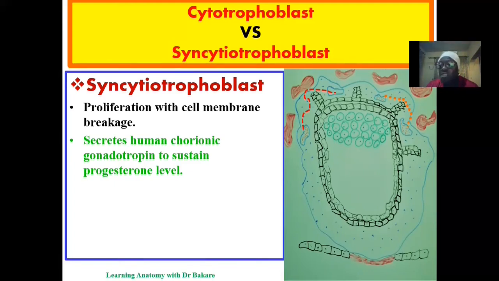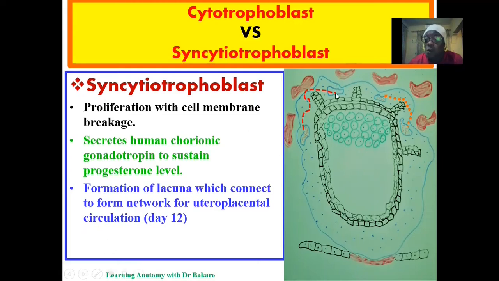So there is the formation of lacunae, which are spaces created within the syncytial trophoblast. So this is one of the lacunae, and this is another one created within the syncytial trophoblast. And if you look at this structure, as this develops or progresses, there's going to be a connection between one space and the other. These tend to create the lacunar network.